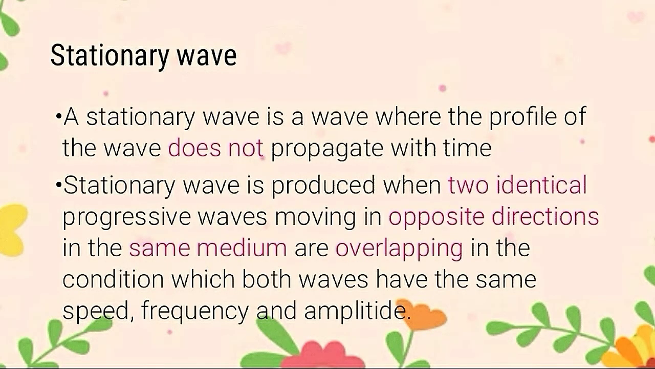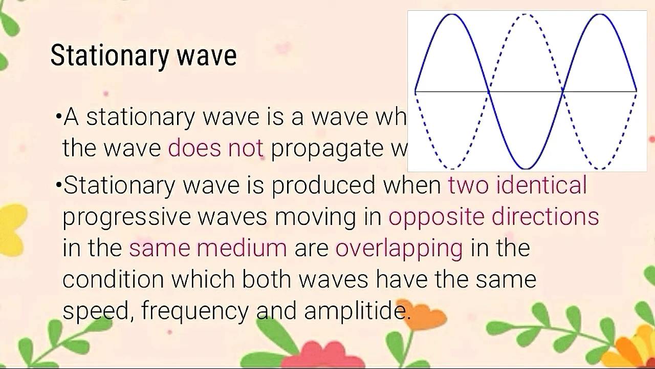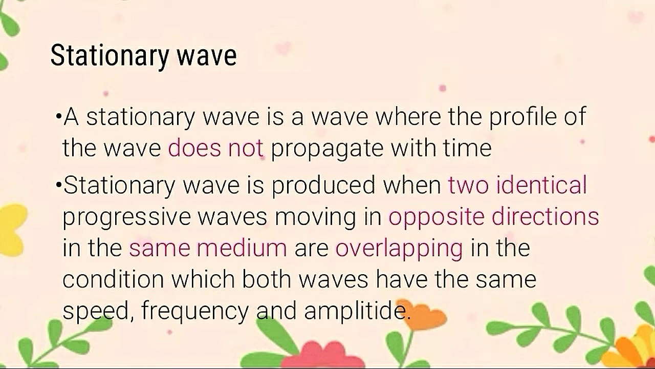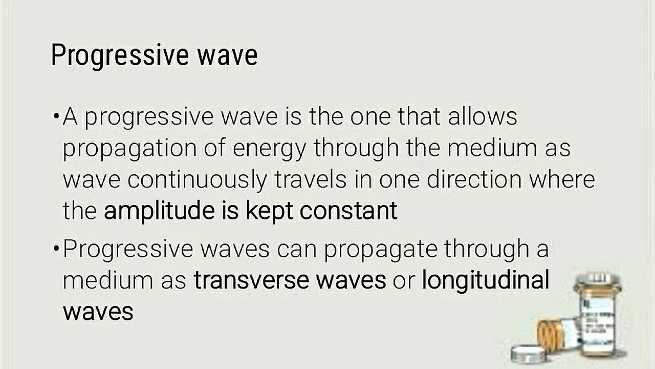Stationary wave. A stationary wave is a wave where the profile of the wave does not propagate with time. Stationary wave is produced when two identical progressive waves moving in opposite directions in the same medium overlap, under the condition that both waves have the same speed, frequency, and amplitude.